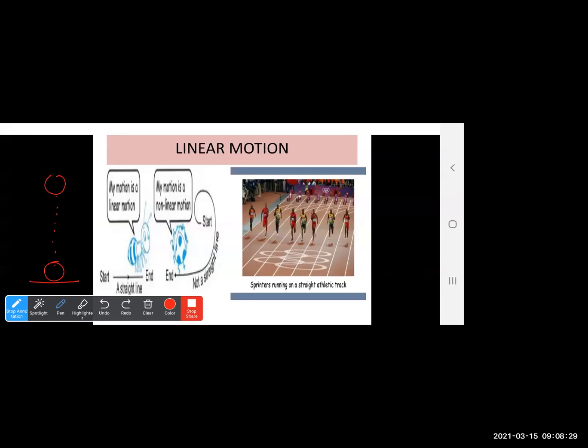What about the fruits that are present on the tree? If the fruit falls, which motion are they going to perform? If the fruit is falling from a tree, what happens? They are going to come down in a straight line. So again, that fruit is said to have linear motion.